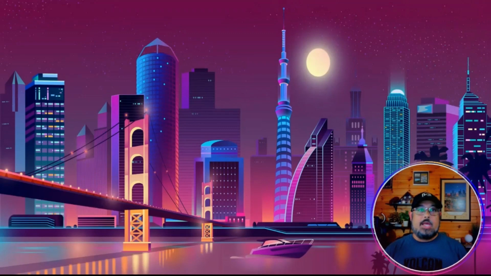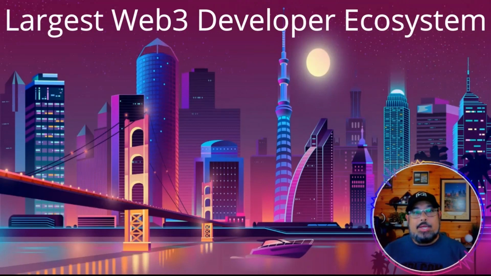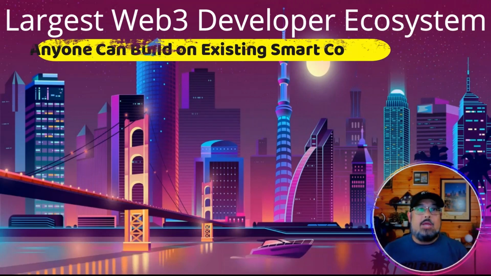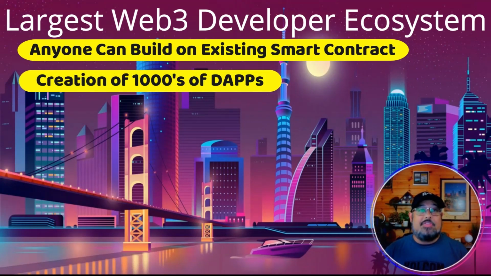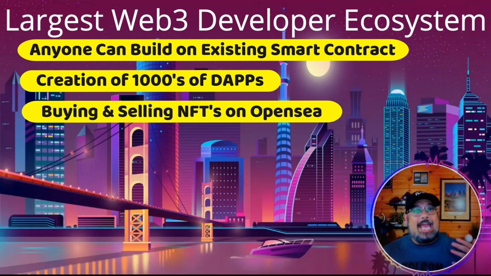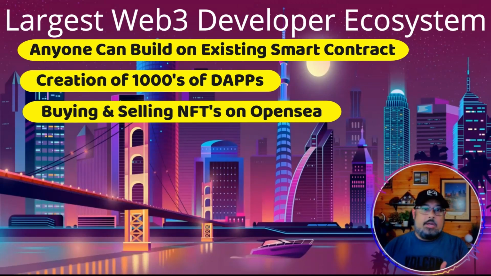Another thing, Ethereum has the largest Web3 developer ecosystem thanks to its composability. Like Legos, anyone can build on an existing smart contract to create something new. This has led to the creation of thousands of dApps that power Web3 use cases on this blockchain. Buying and selling NFTs on OpenSea. That's something that you're hearing about a lot now. NFTs.